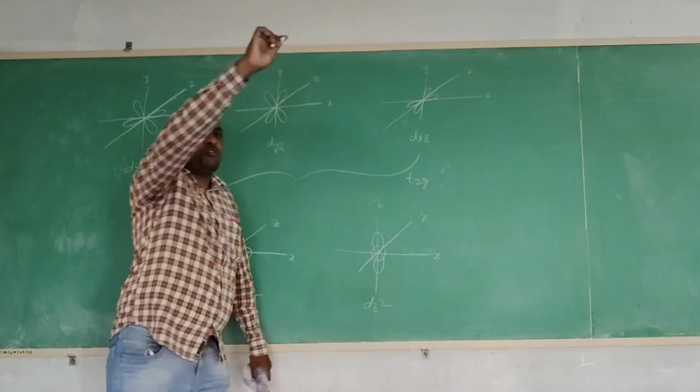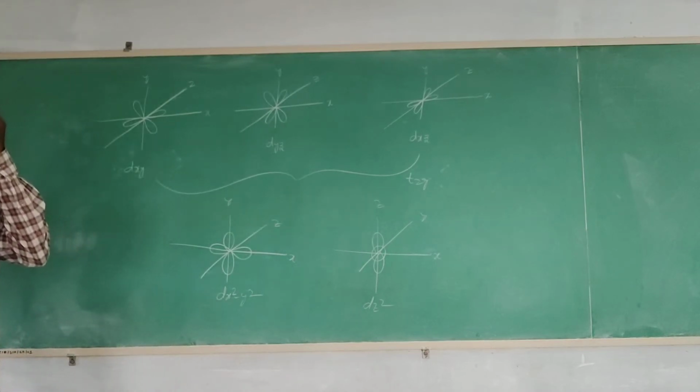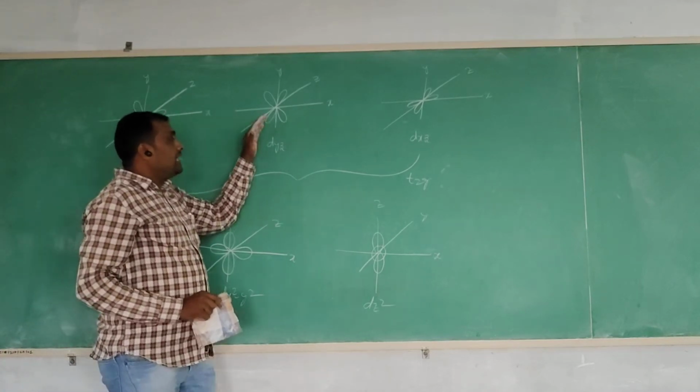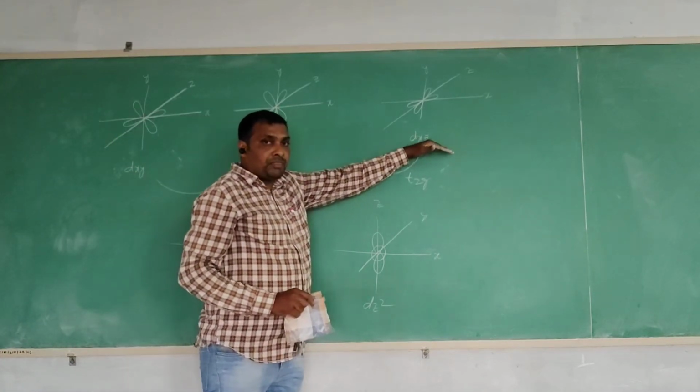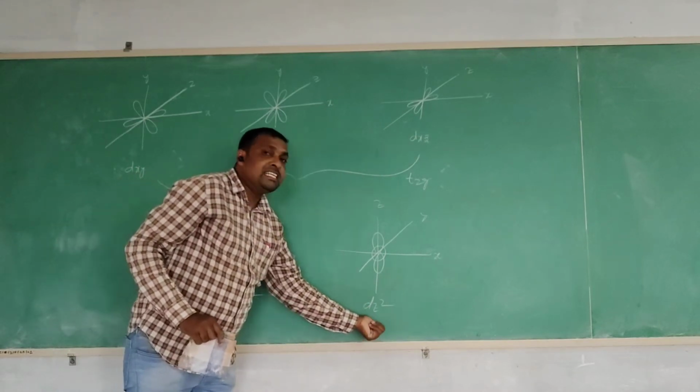These are the shapes of the five d orbital lobes: dxy, dyz, dxz, dx square minus y square and dz square.